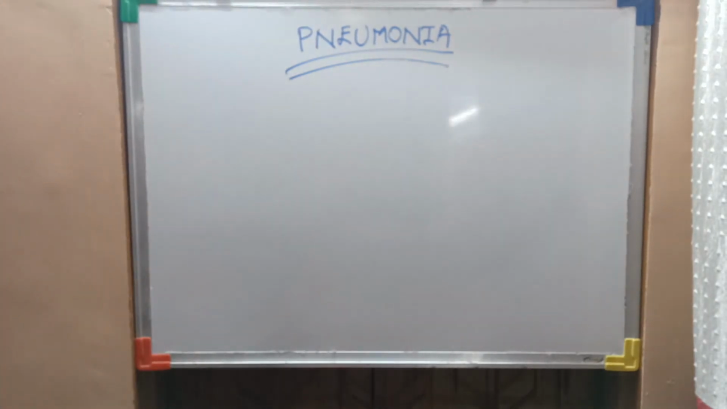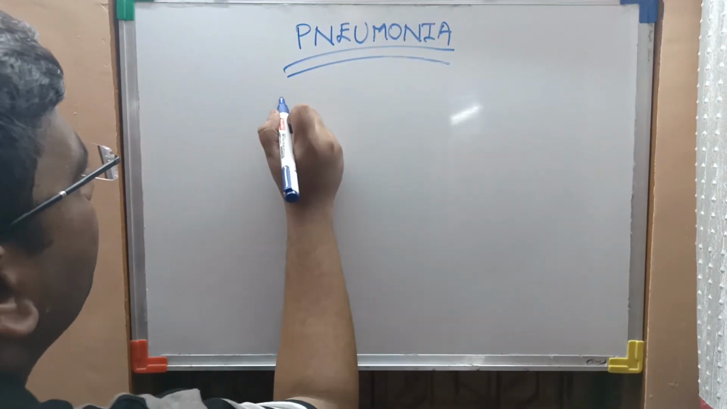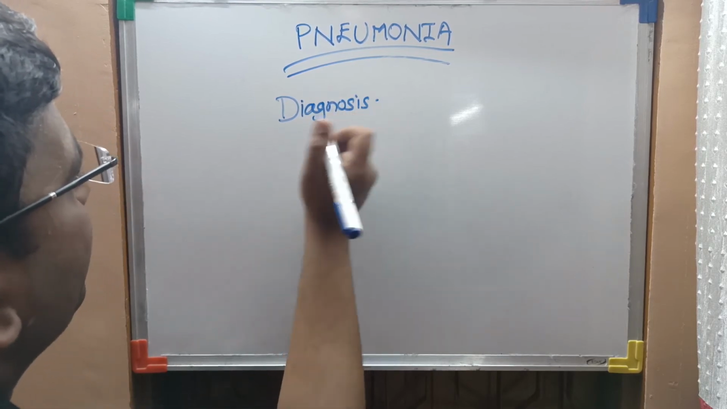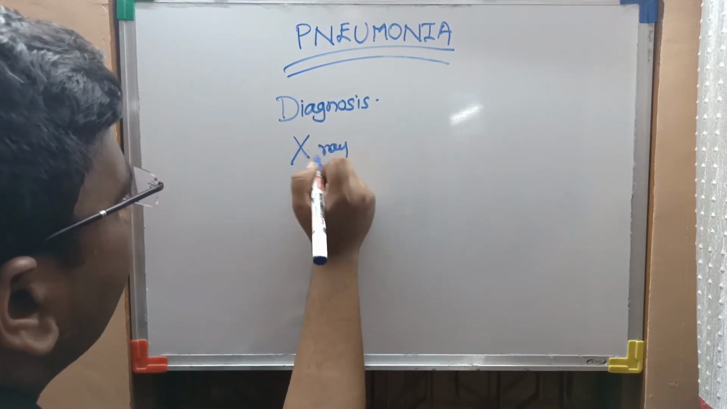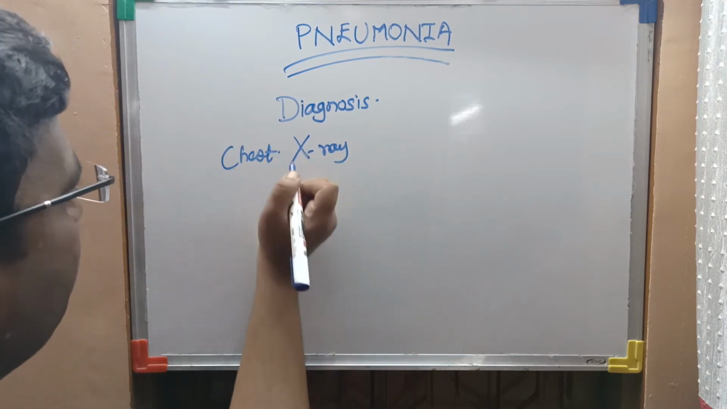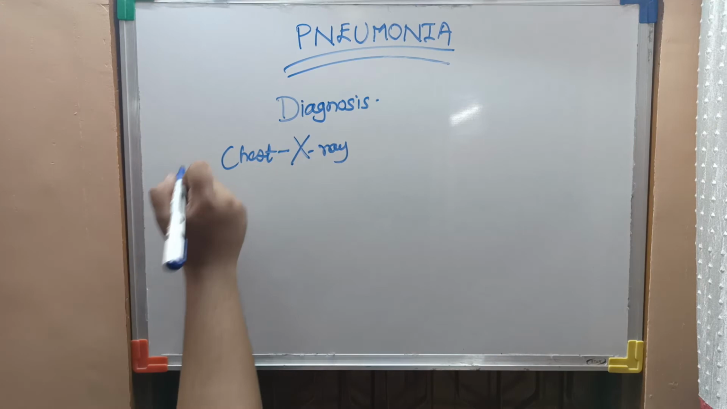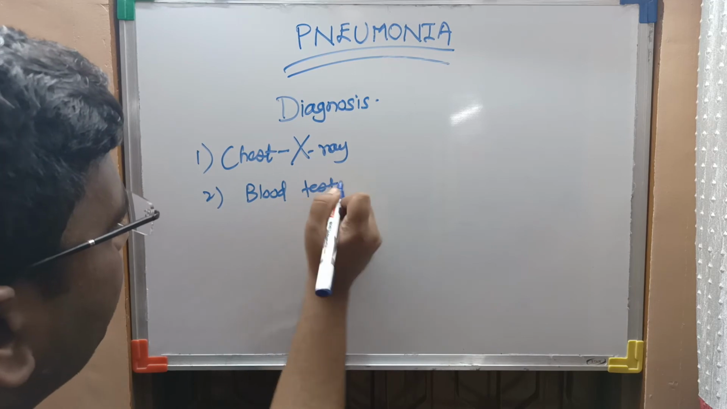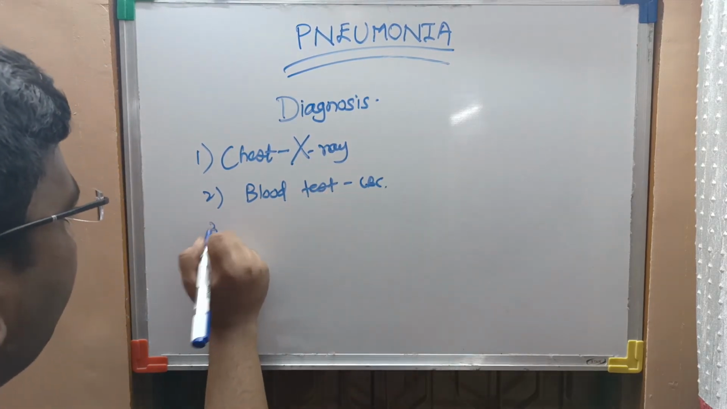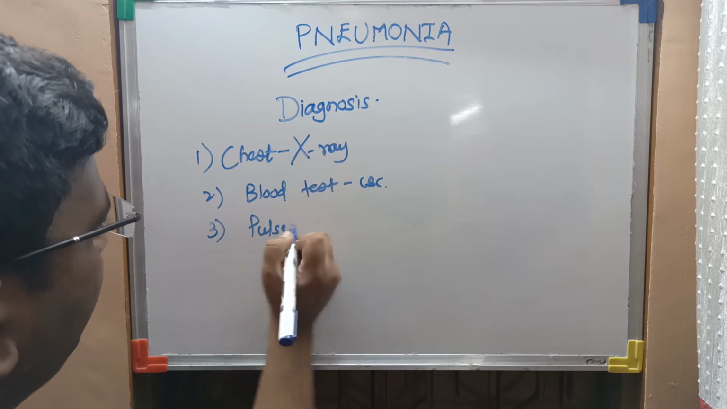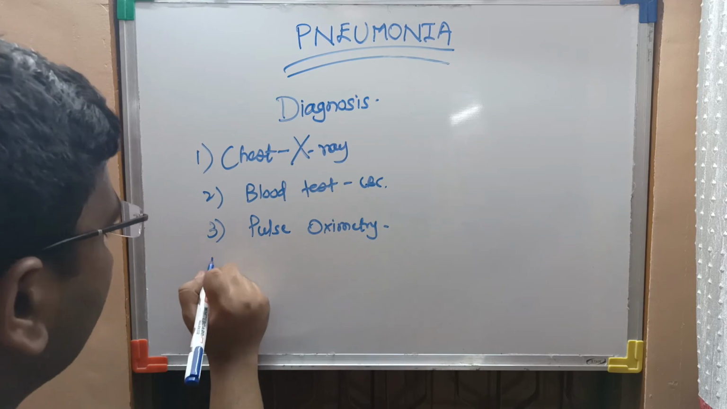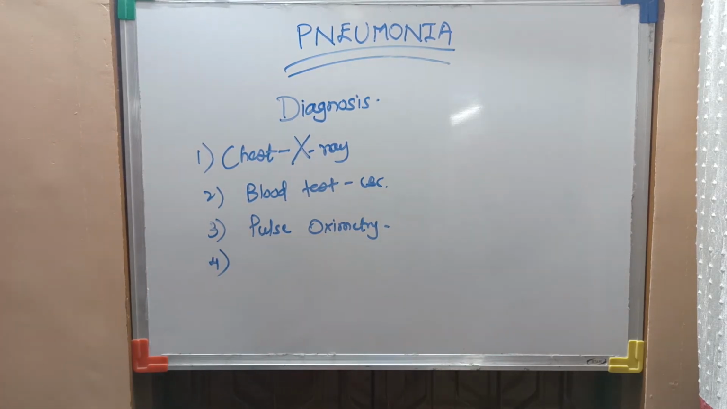Now we will focus on the diagnosis of pneumonia. The first one is the chest X-ray. The second one is the blood tests, the routine blood tests, that is the CBC and other blood tests. The third one is pulse oximetry, the saturation test, by which the presence of oxygen in the blood can be estimated.